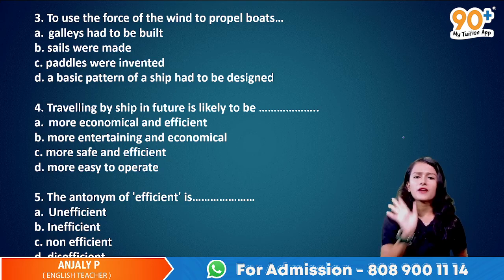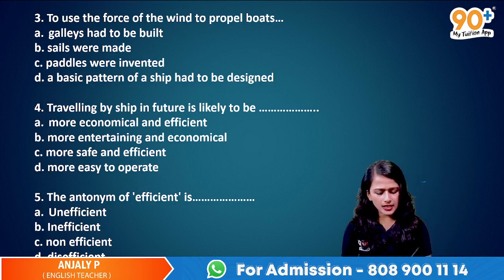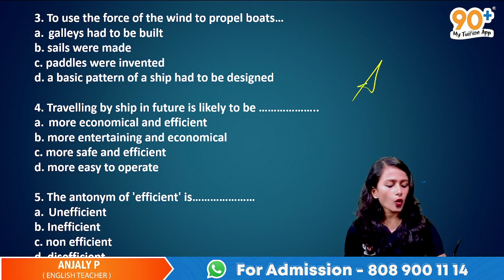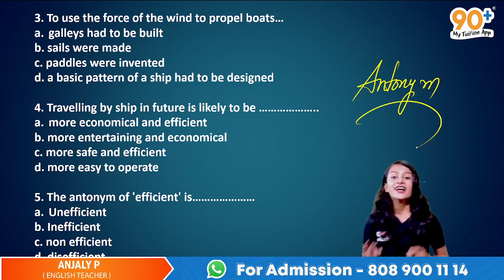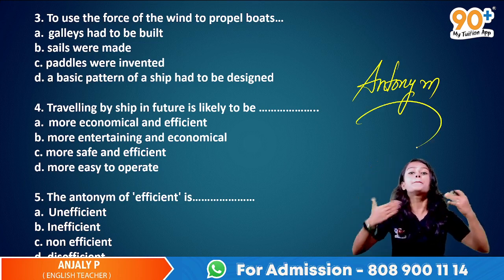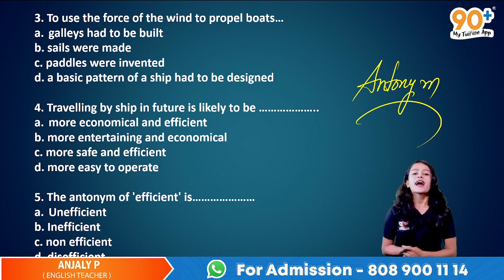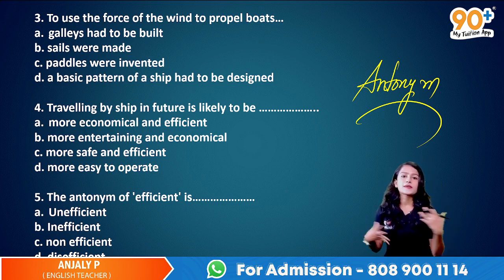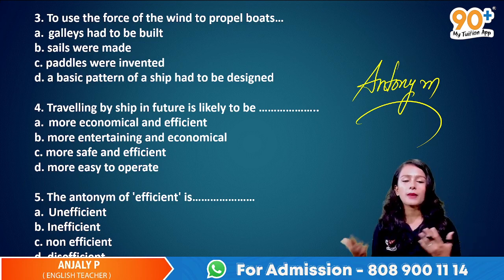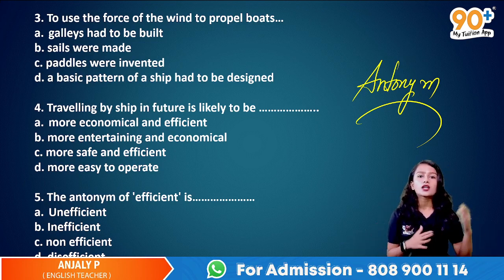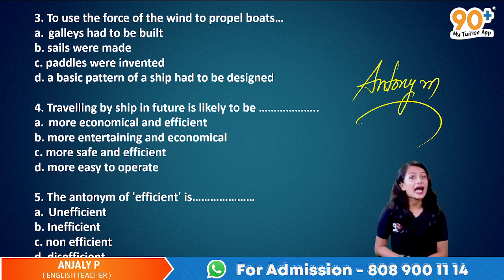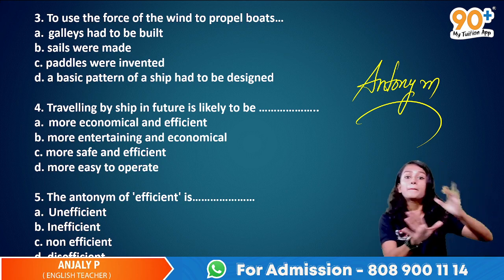Okay, and coming back to the last question, the antonym of efficient. So let me ask you, what's an antonym? You guys should be knowing this already. So what is an antonym എന്ന് ചോദിച്ചാല് എന്താണ്? The word that has the opposite meaning. So rich ന്റെ opposite meaning എന്താ വരുന്നത് മക്കളെ? Poor, right? So black opposite white and north opposite south. So അതേപോലെ antonym എന്ന് പറയുന്നത് the word that has the opposite meaning.